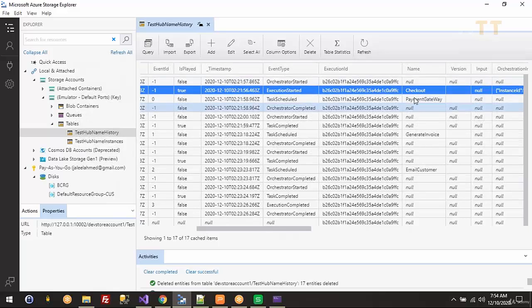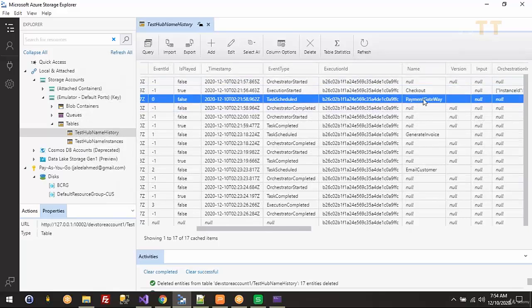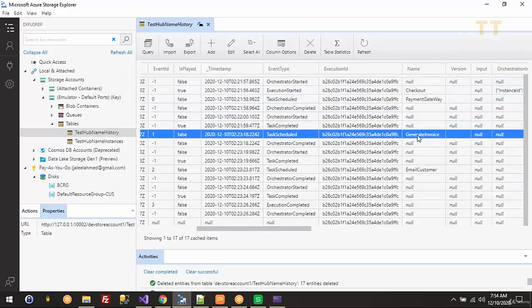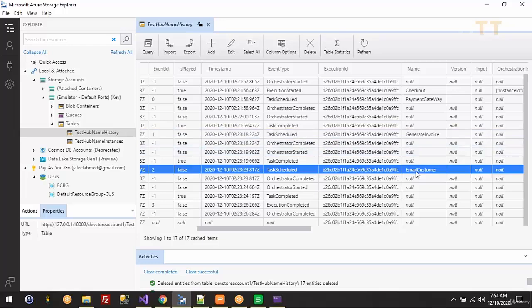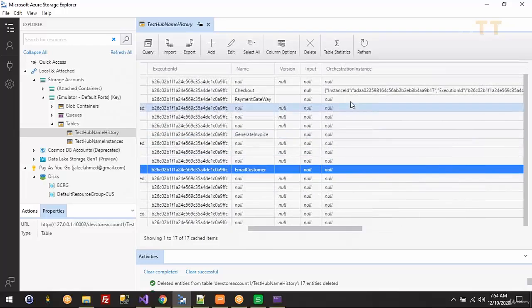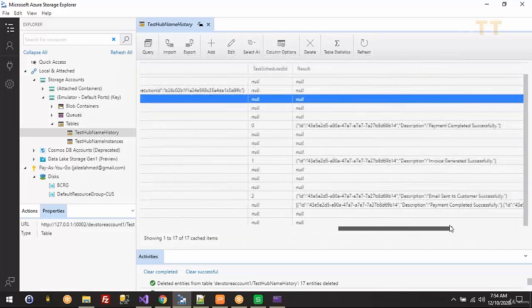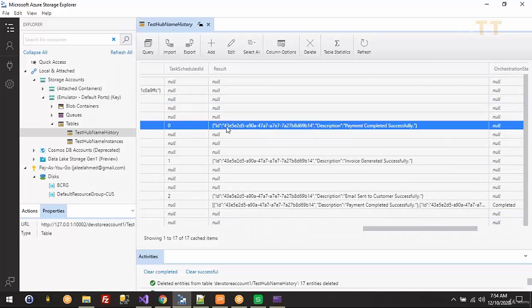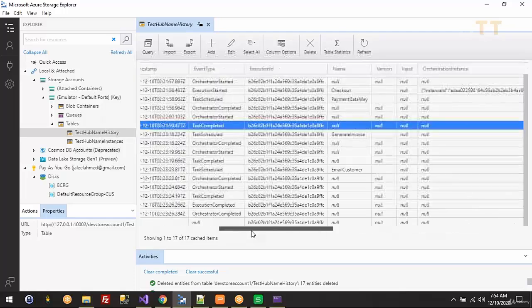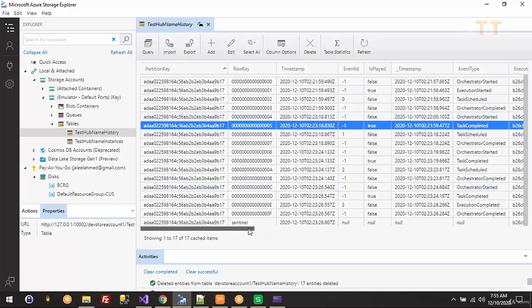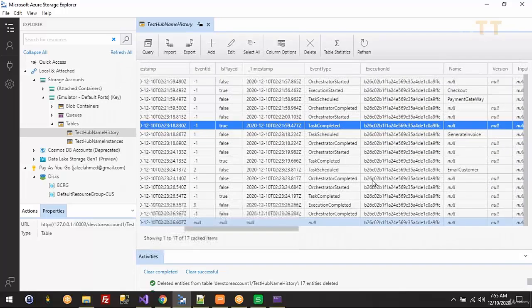So it started the orchestrator function, then started payment gateway, then it executed generate invoice, then it executed email customer. Let's see the data we are passing in between. First you see the ID 43E5. The first payment gateway started here and completed here, task completed.